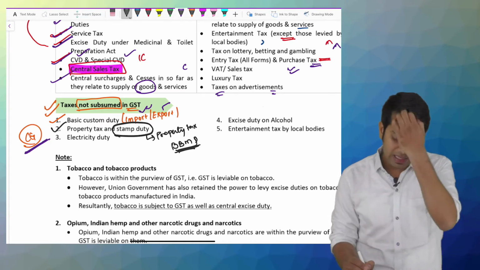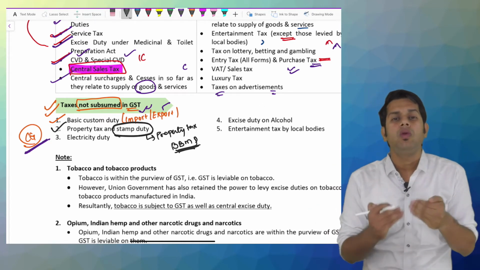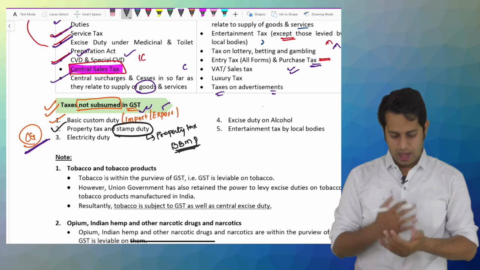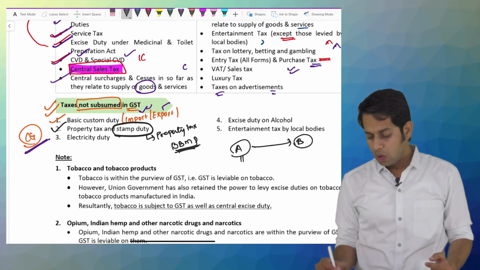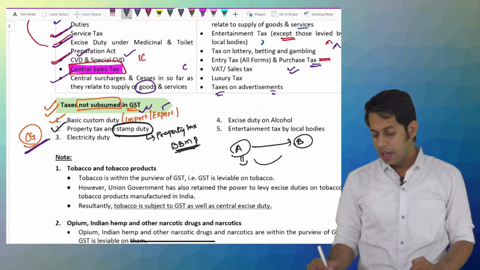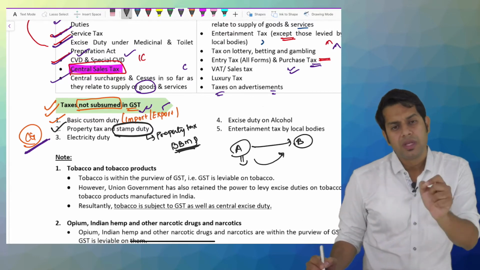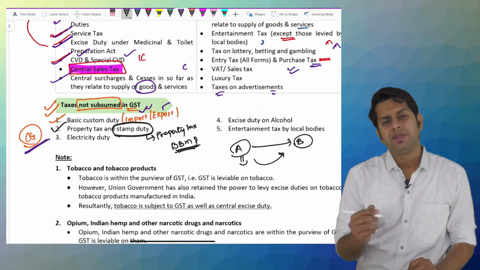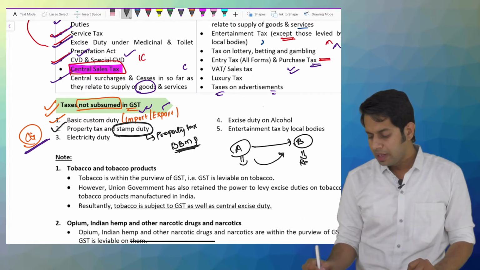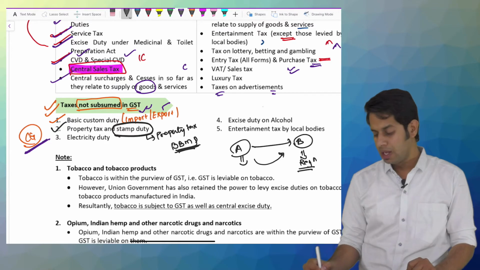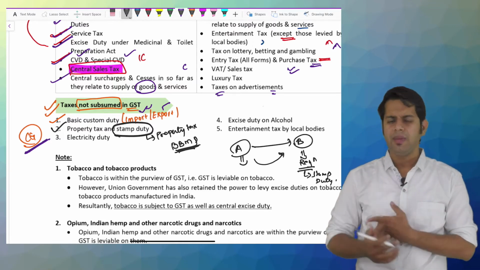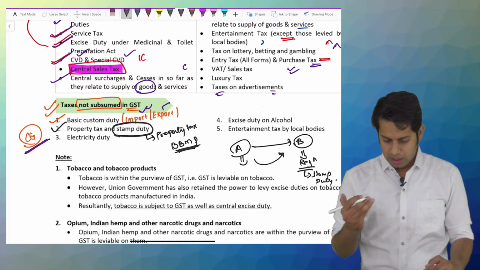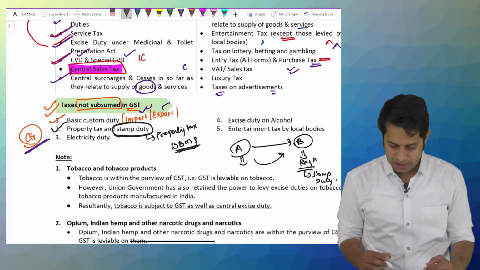Then if you are selling and purchasing a property, you will have to register that property. Mr. A is selling the property to Mr. B. The owner of this property was Mr. A. Now the ownership is transferred to Mr. B. Because the ownership is transferred to Mr. B, I will have to make a registration in the name of Mr. B. For this I will have to pay stamp duty, registration fee or stamp duty. That stamp duty is also still there. It is not subsumed with GST.